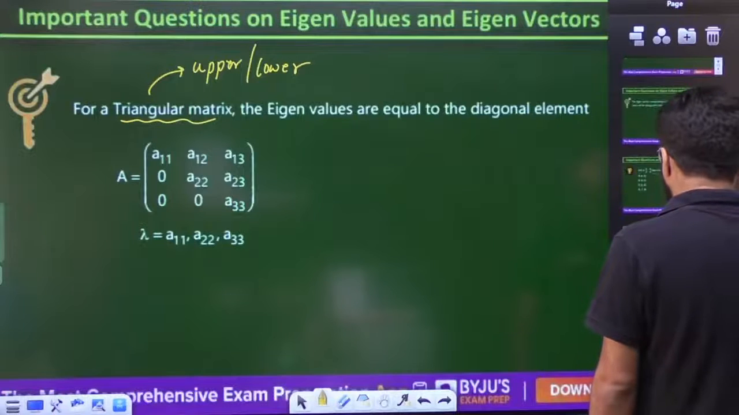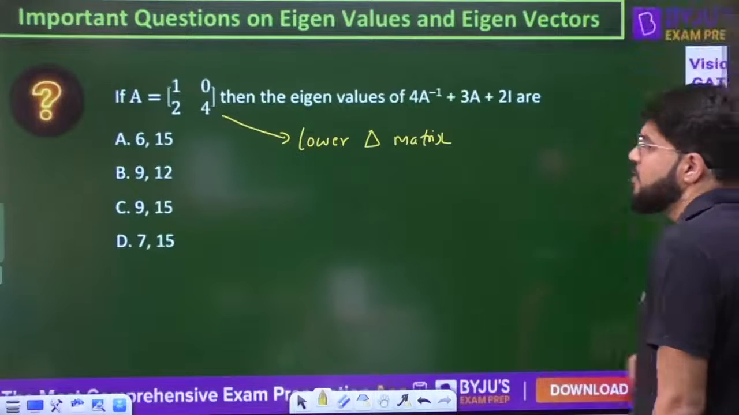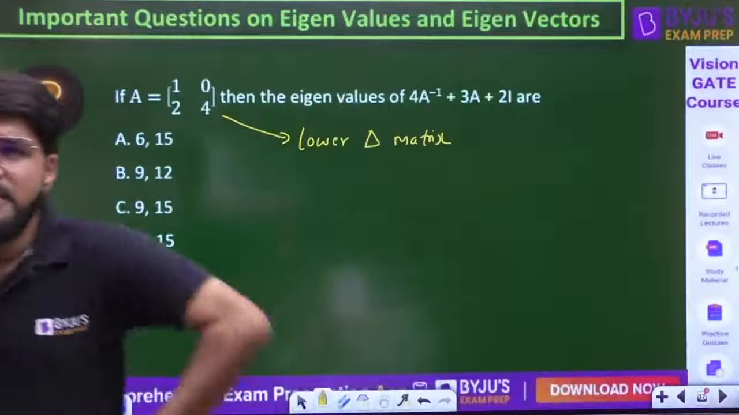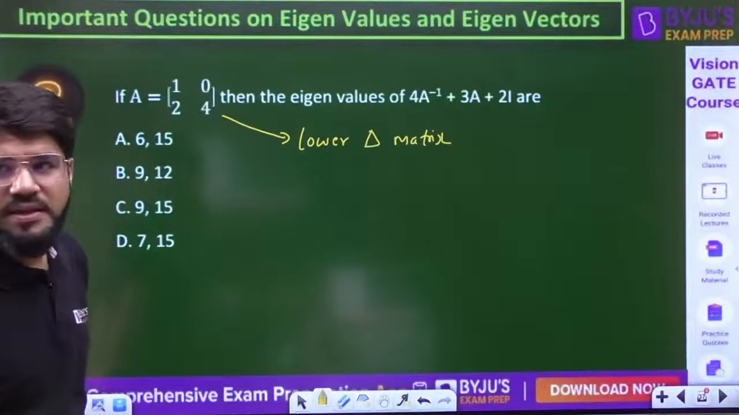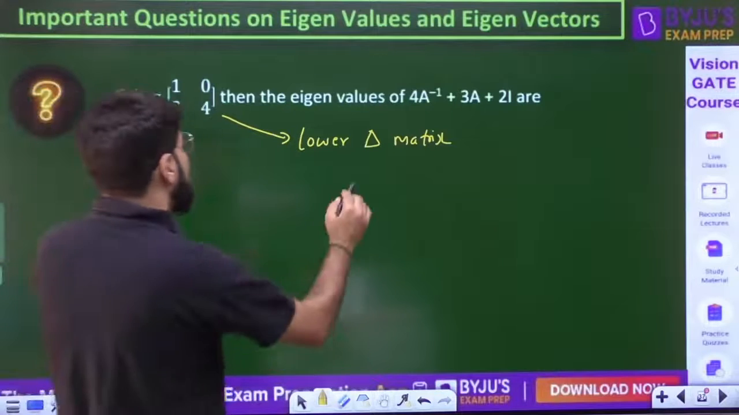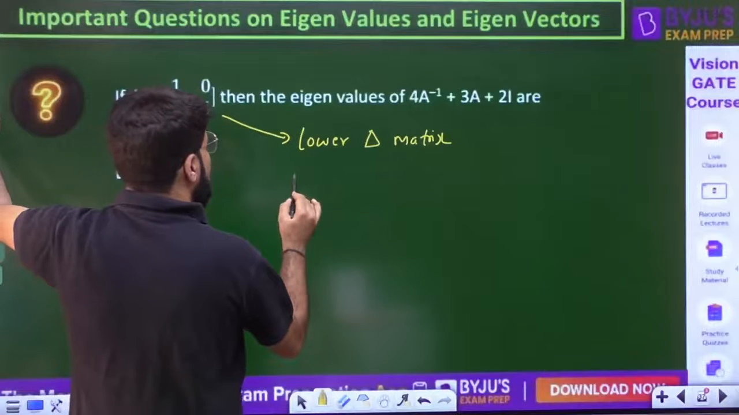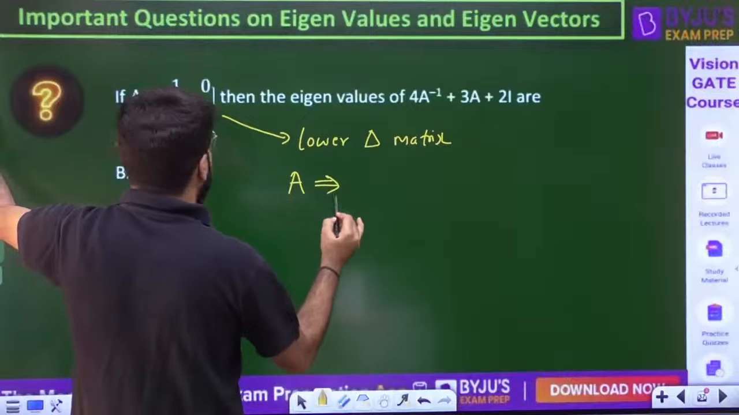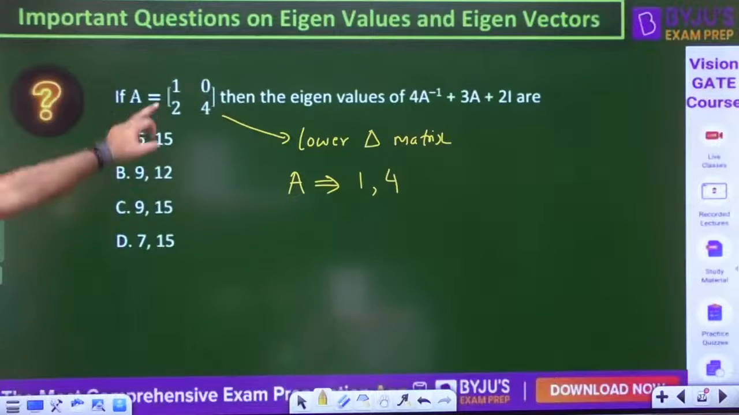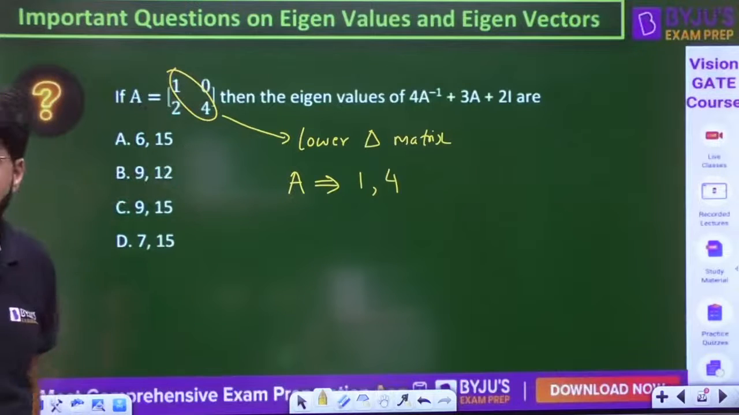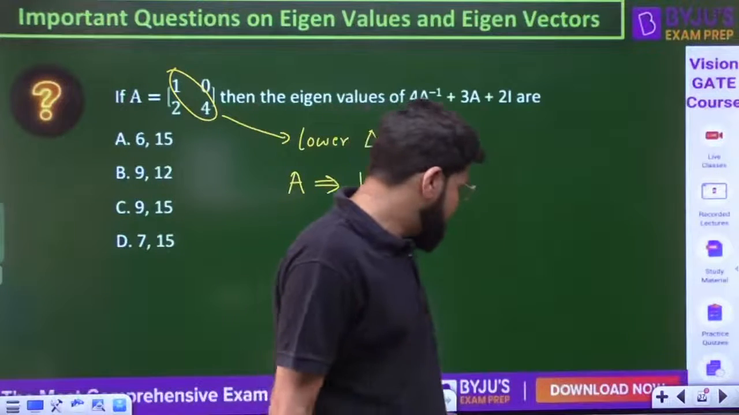So we have the eigenvalues directly. Now let me jump back to the question we are discussing. Here it is. Given this matrix A, 1 0 2 4, what are the eigenvalues of 4A inverse plus 3A plus 2I? ठीक है, तो ये कितना होगा? Given the matrix A, what are the eigenvalues? 1 and 4. The matrix A has the eigenvalues 1 and 4 because they are equal to the diagonal numbers. Lower triangular matrix है ना? Yes, yes, yes.